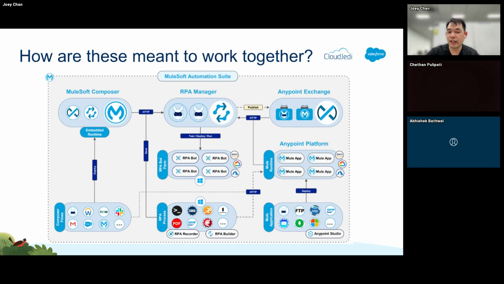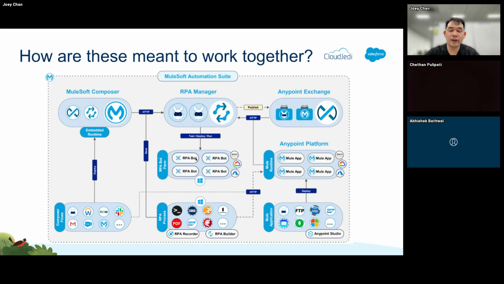Let's say if you want to use a third party, like for example, Amazon has a certain service that allows you to upload, let's say, a PDF file, and the name is Amazon Textract. It can actually give you the data in JSON format, and you can actually use Anypoint platform to then process that and then send it to whatever other systems that it needs to go through. So it could be going back to Composer. It could be also sending it to any other endpoint, right?